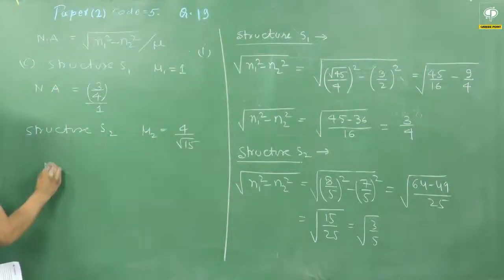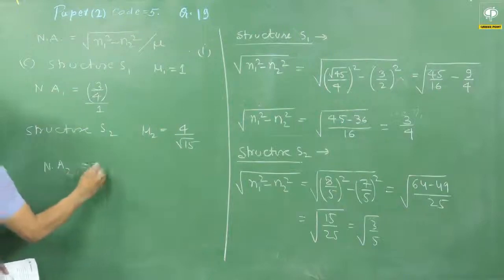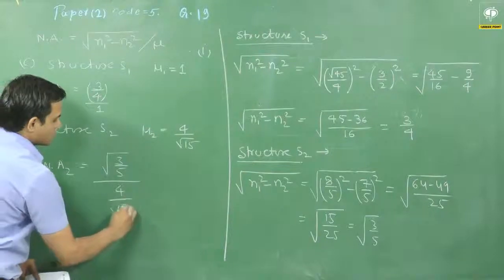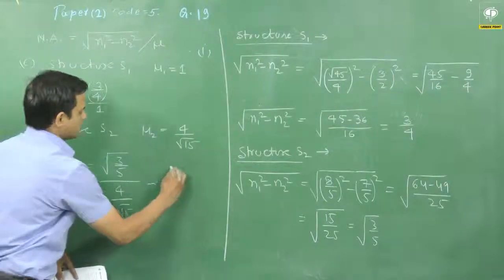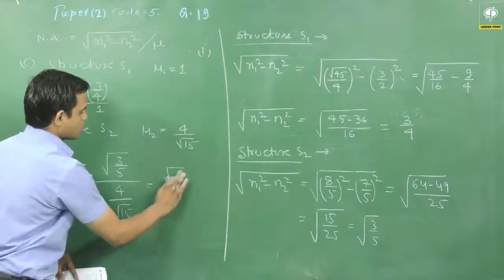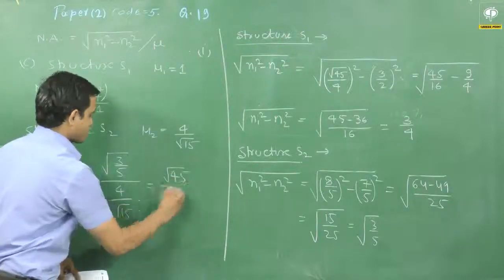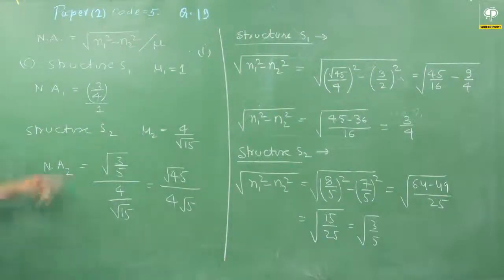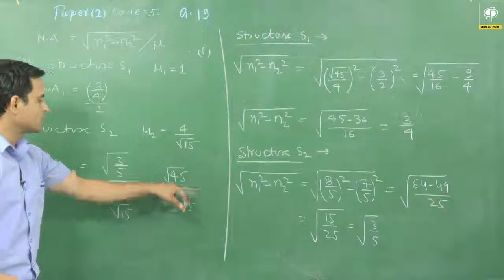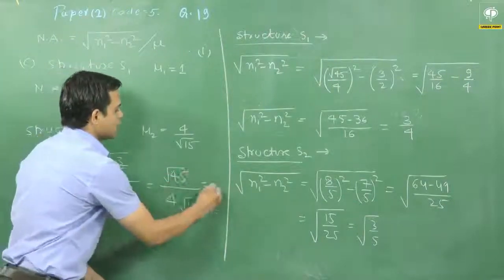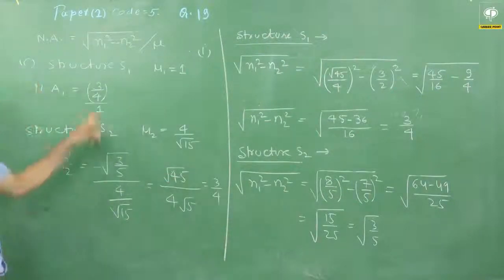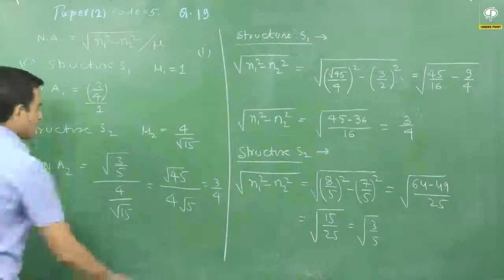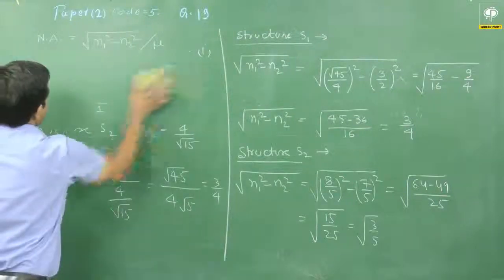Okay, let us put the value, numerical aperture value 2, that is root of 3 by 5 divided by 4 root of 15. So that will be equals to root of 45 divided by 4 root of 5. I would see here that this will be equals to root of 9, that will be equals to 3 by 4. Yes, the option C is again correct. So option C is correct, and the final option D, again we have to